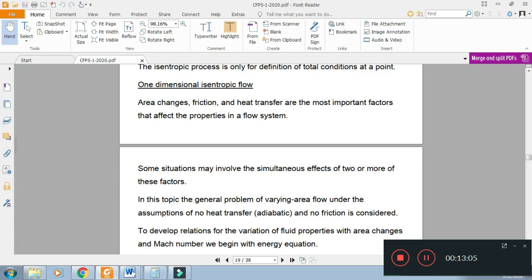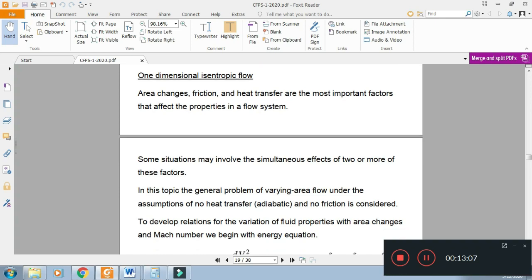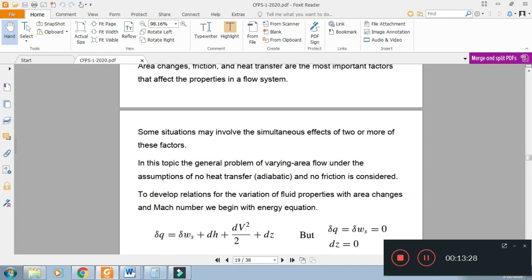In practical problems, more than one factor is there. There can be friction along with area change. There can be heat transfer along with the area change. But to make the analysis simple, we are only considering the area change. So we start with the equations.